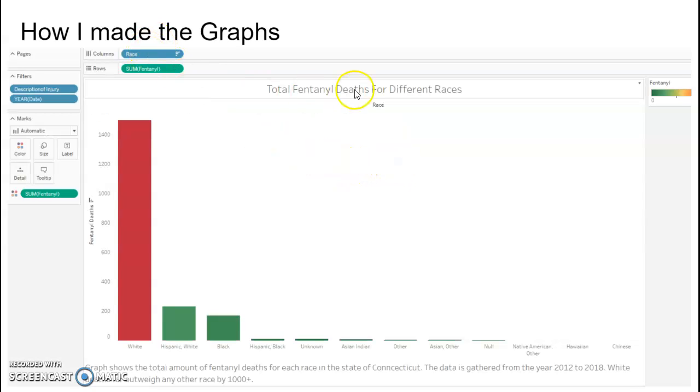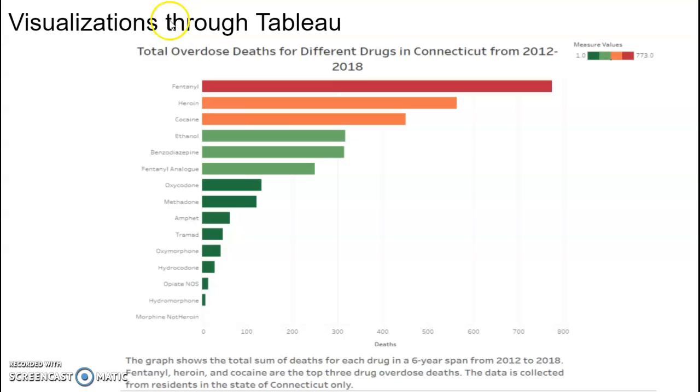So how I made the graphs, they're all made in Tableau. This is a specific one just for the different races, and I put the race in columns, and I put the fentanyl in rows, and I filtered it by color, a red, green, gold diverging. So the higher amount of deaths is represented by red, and the lesser amount of deaths is represented by green. They're all made through Tableau, and this is my first one.